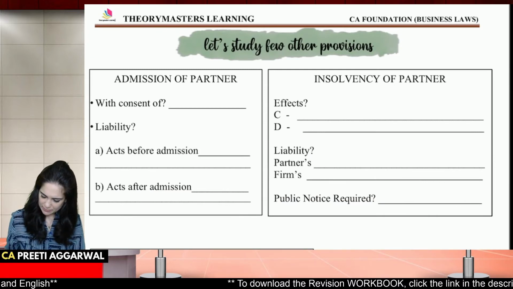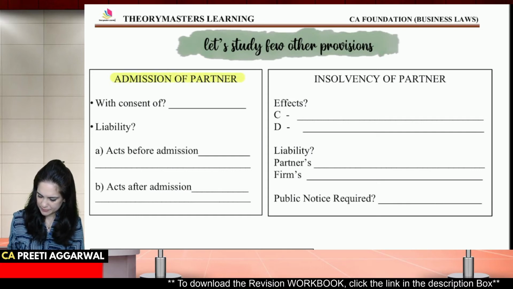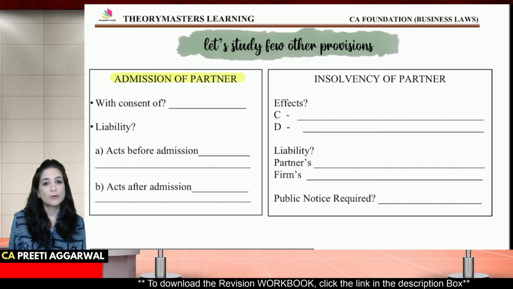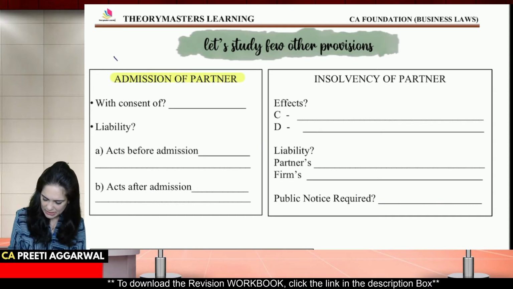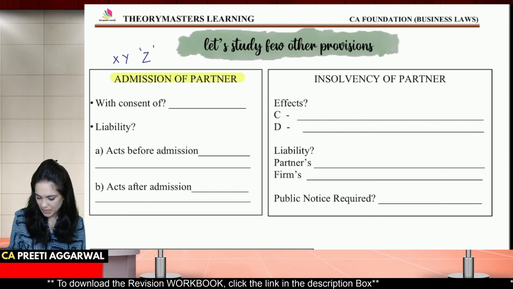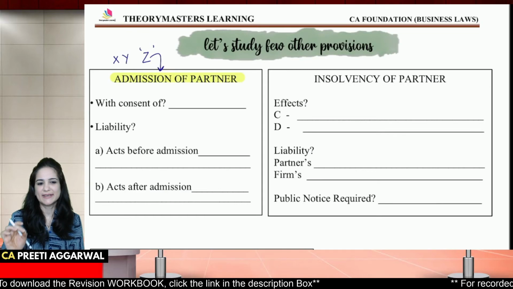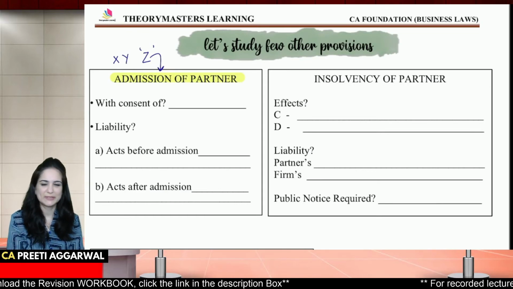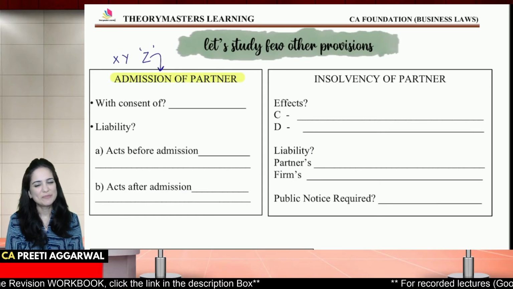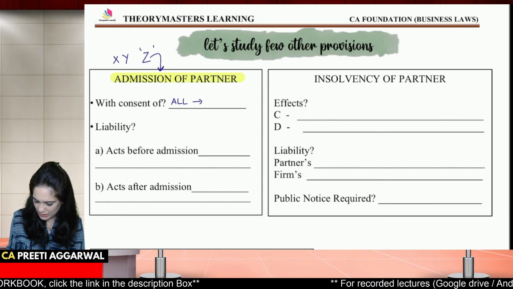Let us discuss something related to admission of a partner. Let's say X and Y are partners, and they admit Z as a partner. This admission should be with the consent of all the partners.